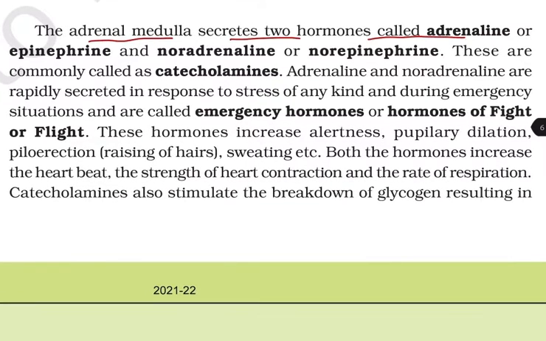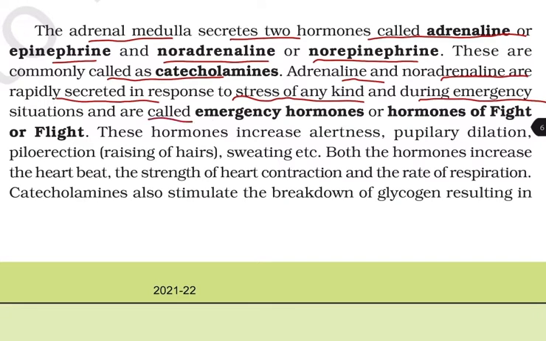The adrenal medulla secretes two hormones called adrenaline or epinephrine and noradrenaline or norepinephrine. These are commonly called catecholamines. Adrenaline and noradrenaline are rapidly secreted in response to stress of any kind during emergency situations and are called emergency hormones or the hormones of fight and flight. These hormones increase alertness, pupillary dilation, piloerection or raising of hairs, sweating, etc.